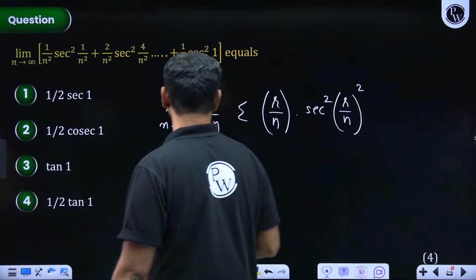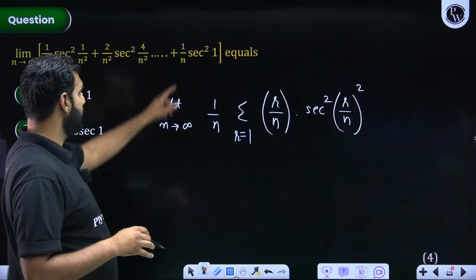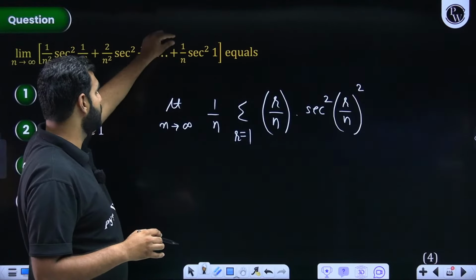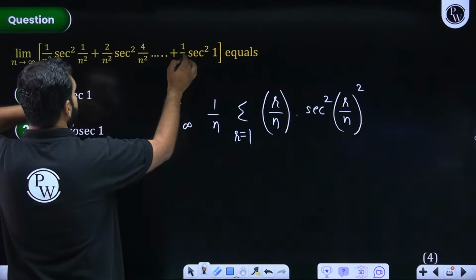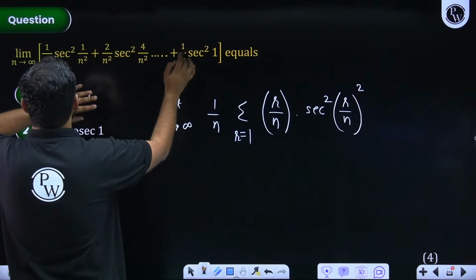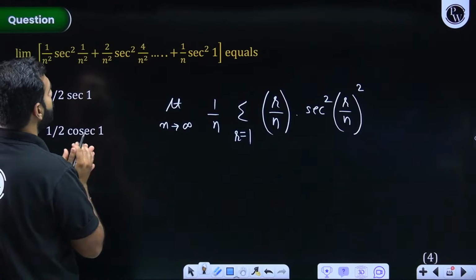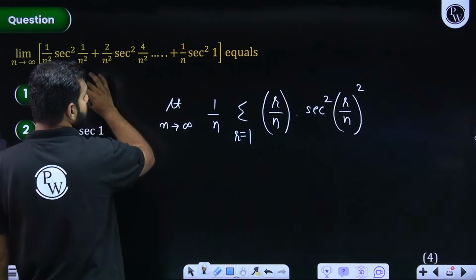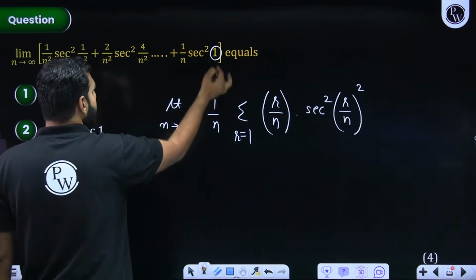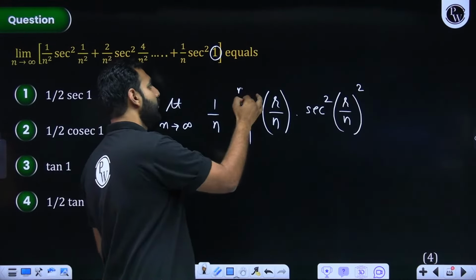Pay attention to this. And there r started with 1, but it reached till n because this is 1 by n square. So I hope you're understanding, if it is the nth term, it should have been n square by n cube. But, sorry, this part I'm talking about. It should have been n square by n square. So n square by n square is 1. So that's why r is starting from 1 and reaching till n.